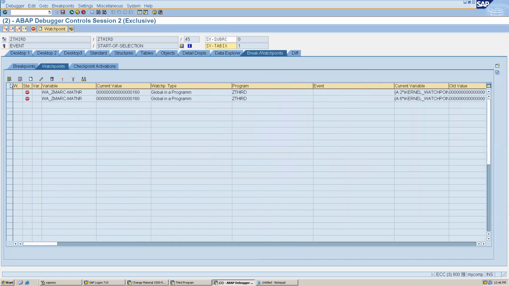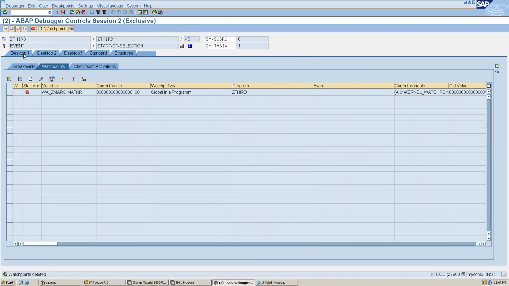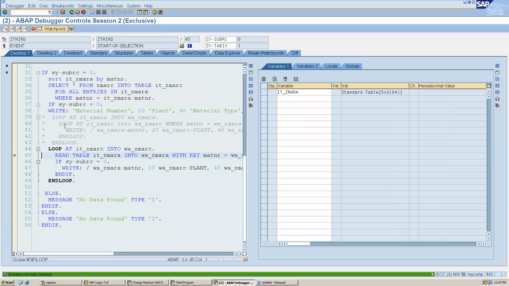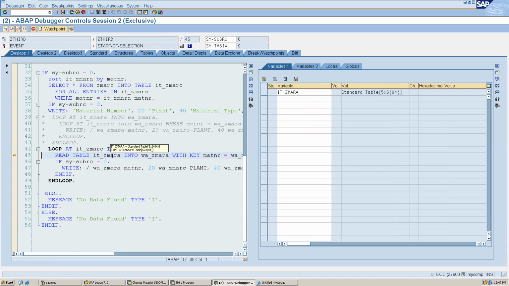The first one, right? So I am deleting this. I have created one watchpoint like this, I am removing this breakpoint, and now I am doing F8. See, it has stopped on row number 9, or row number 4, whatever. If I check the value of this variable, you can see it has skipped everything and stopped here.